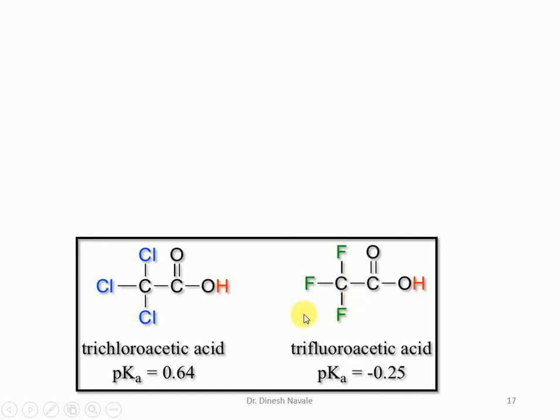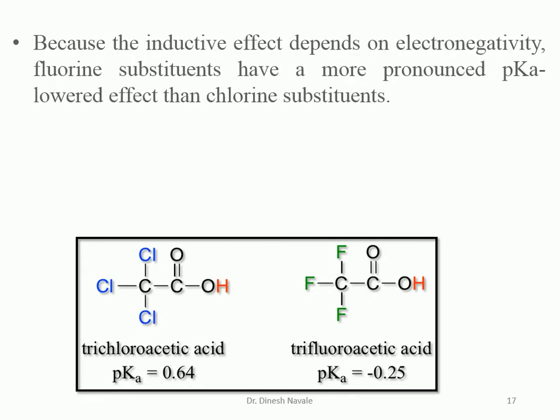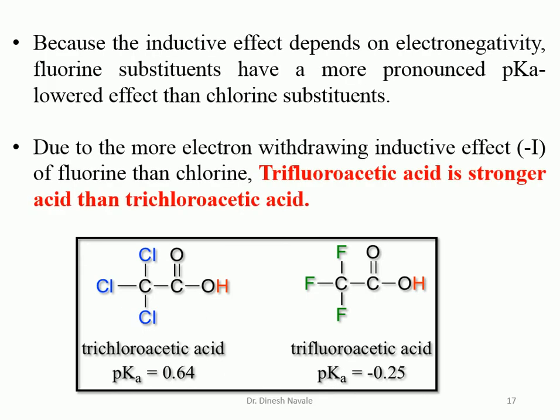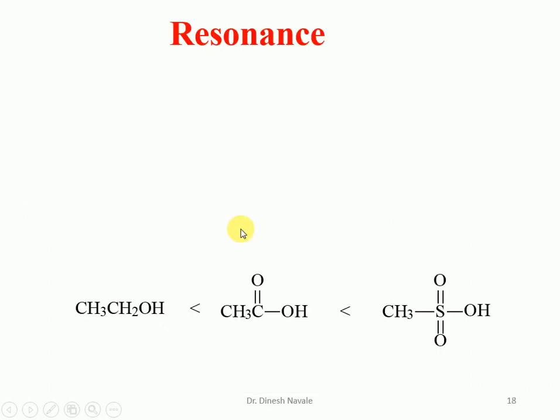So in case of trifluoroacetic acid, the conjugate base which is going to be formed can be easily stabilized by the fluorine atoms, because fluorine is more electronegative than chlorine. So that's why, due to the more minus I effect of fluorine than chlorine, trifluoroacetic acid will be more acidic than trichloroacetic acid. So due to the more electron withdrawing inductive effect of fluorine than chlorine, trifluoroacetic acid is a stronger acid than trichloroacetic acid.